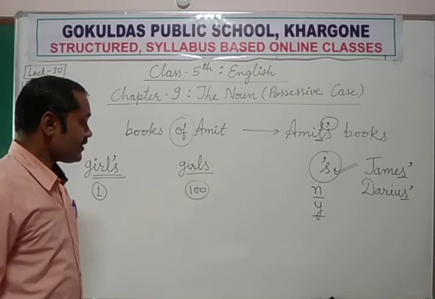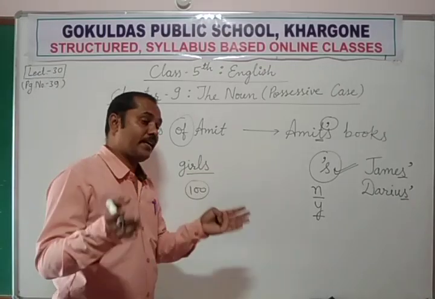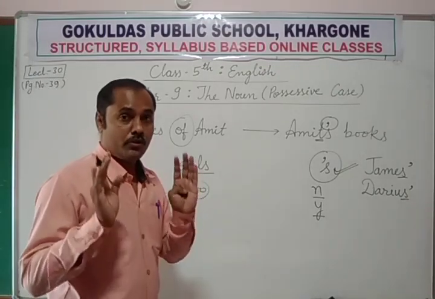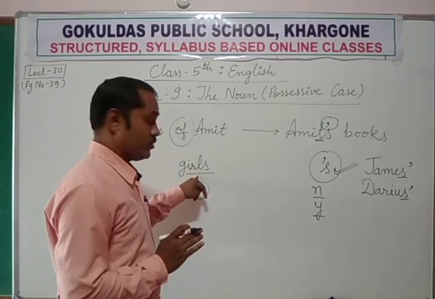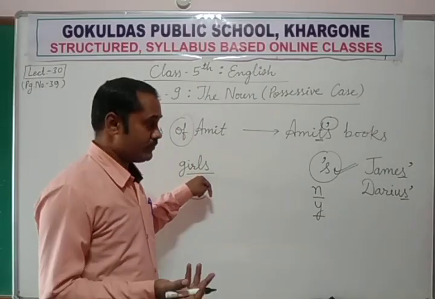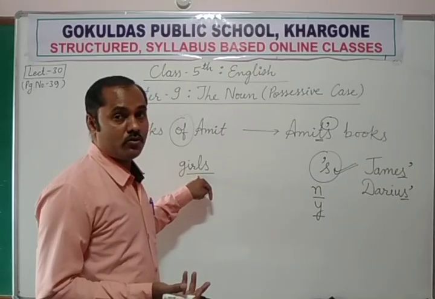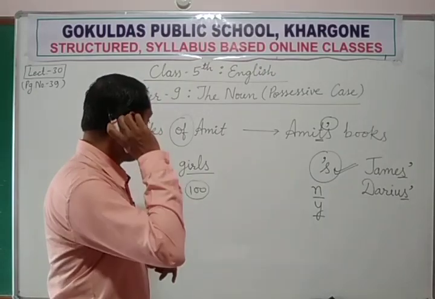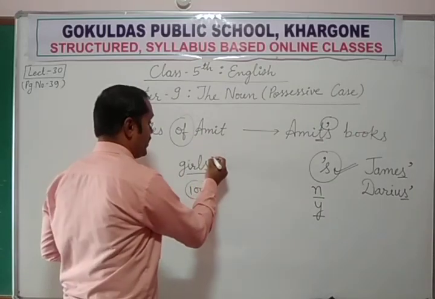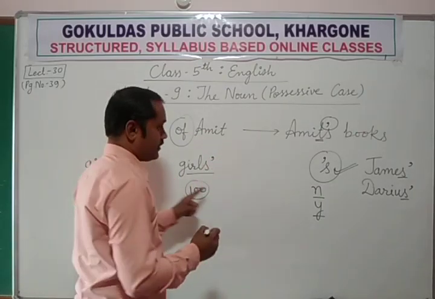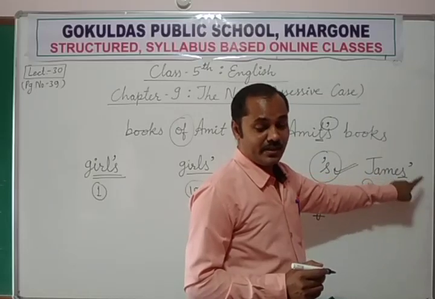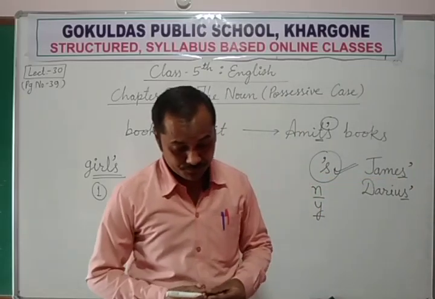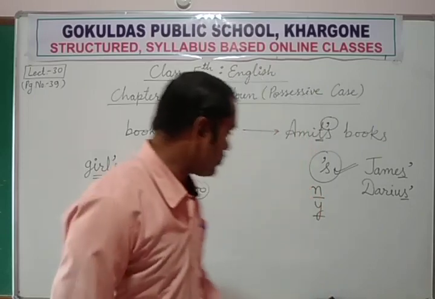But if I want to show that these hostels belong to all 100 girls who are living there, the noun is already plural. Now we need to show possession. So how should we show it? Girls' hostel. Again, the same rule will be applicable here: only an apostrophe.